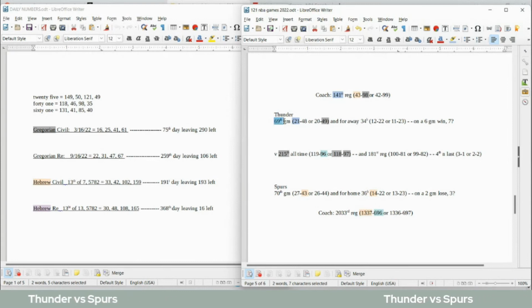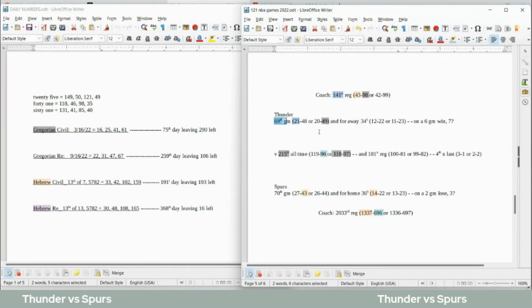It's the Thunder's 69th game for the season. Spurs can sit on 96 all-time head-to-head losses against Thunder. 69 and 96 are just reflections of each other. And Spurs coach would sit on 696 losses to go with. So you have the 696, the 9-6 here, and it's the Thunder's 69th game. So that can go in favor for the Spurs as well.